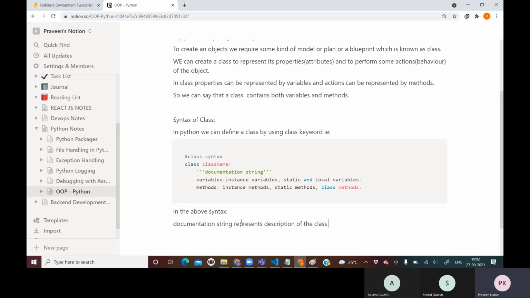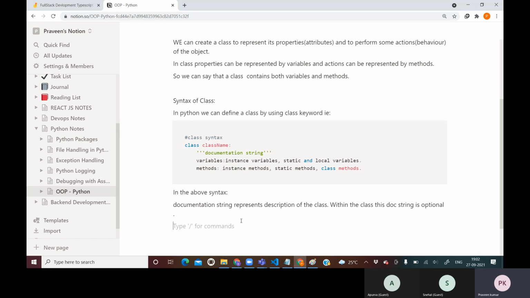Within the class, the doc string is always optional. Without it also you can write it, no issue at all.